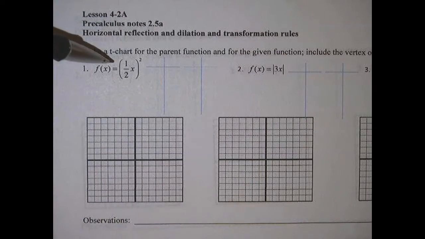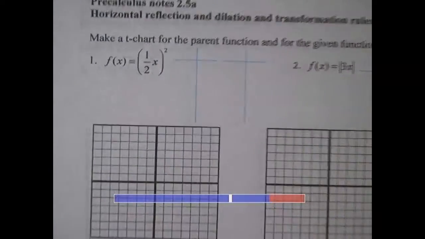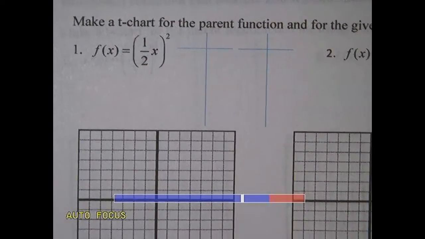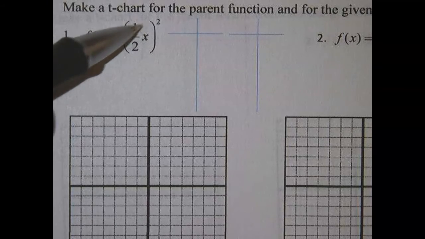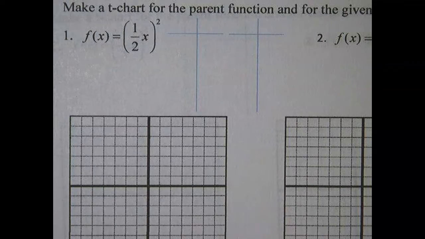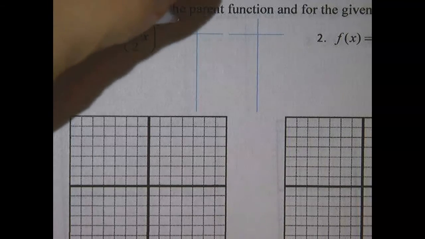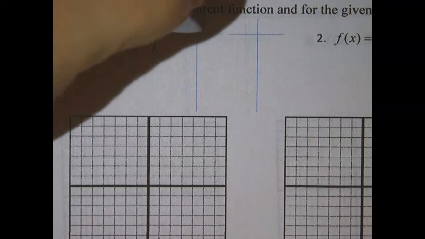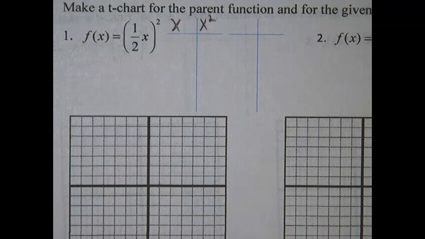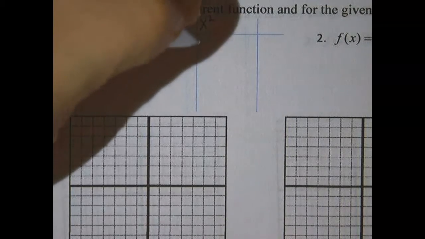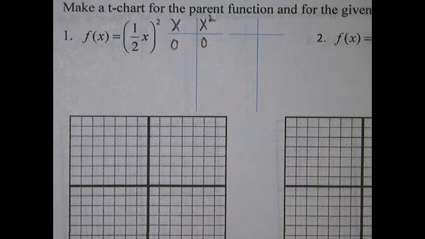So the first thing to recognize here is that this number one, we're looking at the function x squared, that's going to be horizontally affected, because anything on the inside of the square will be horizontally affected. So let's first just look at x and x squared and get some key points, and then we're going to see a graph of that, and then compare it to a graph of what we actually have here. Alright, so we have key points like 0, 0, which is what I sometimes call the anchor point.